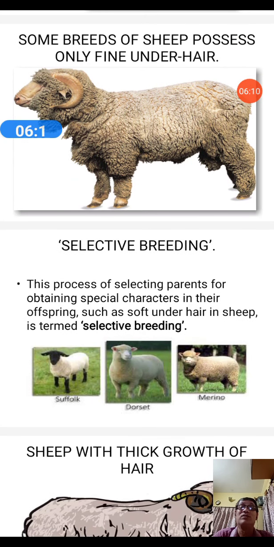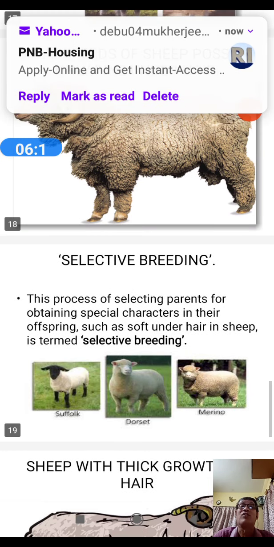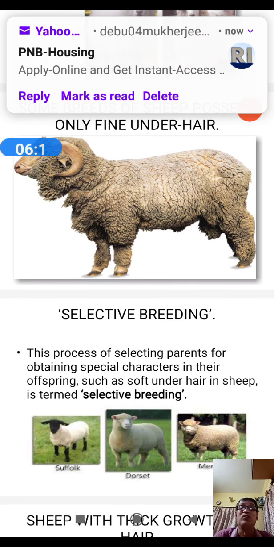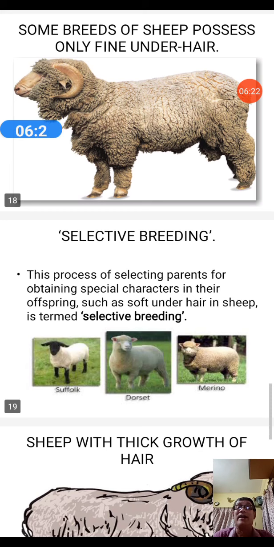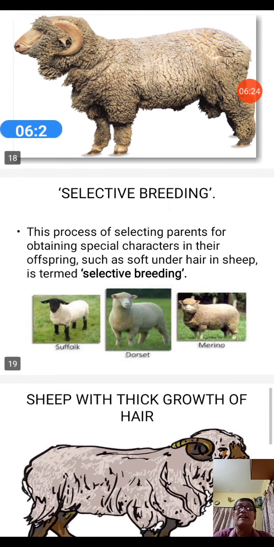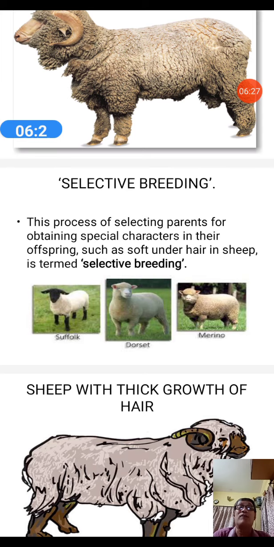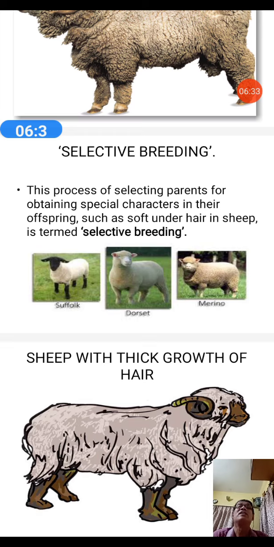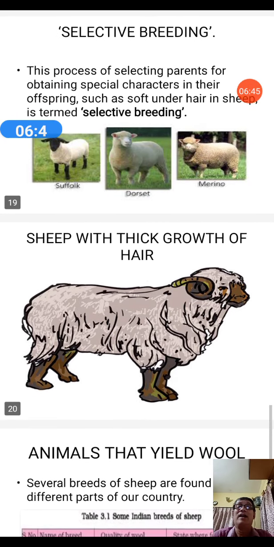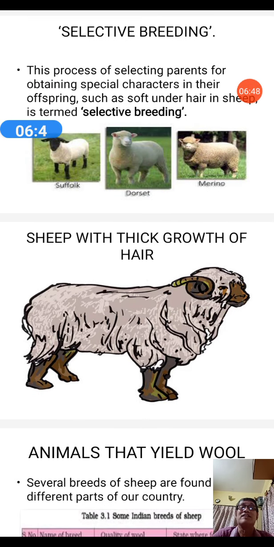Now we would like to get a sheep with good underhair. For that purpose, a process is followed which is called selective breeding. The process of selecting the parents for obtaining special characteristics in their offspring, that is soft underhair in sheep, is called selective breeding. Here you see the picture of selectively bred animals: the Suffolk, the Dorset, the Merino. These are different varieties of sheep, and this is a generalized view of sheep with thick growth of hair.